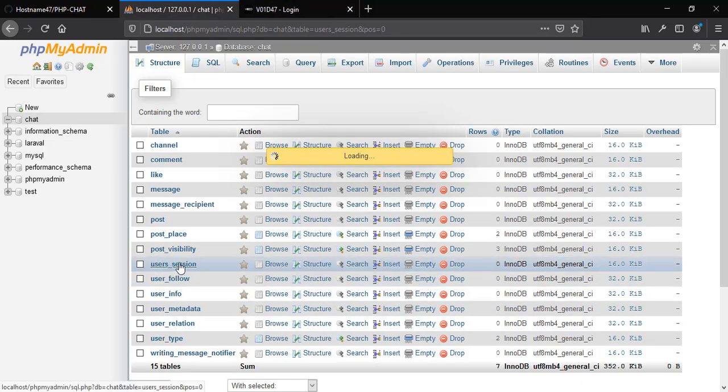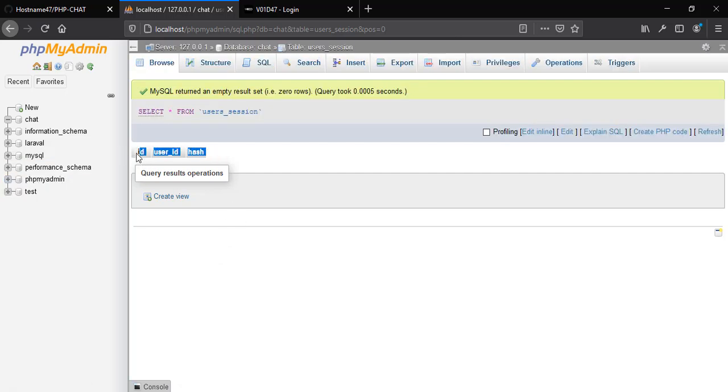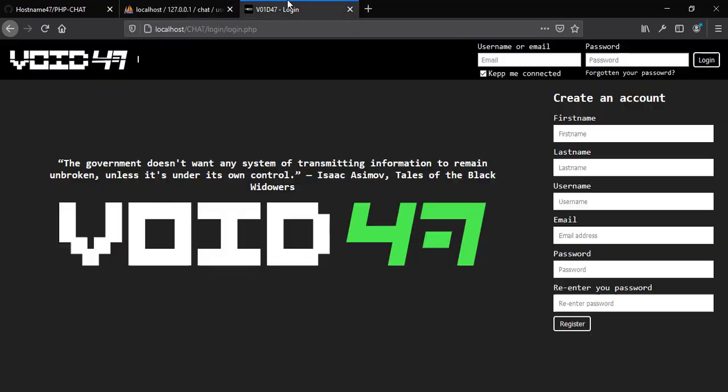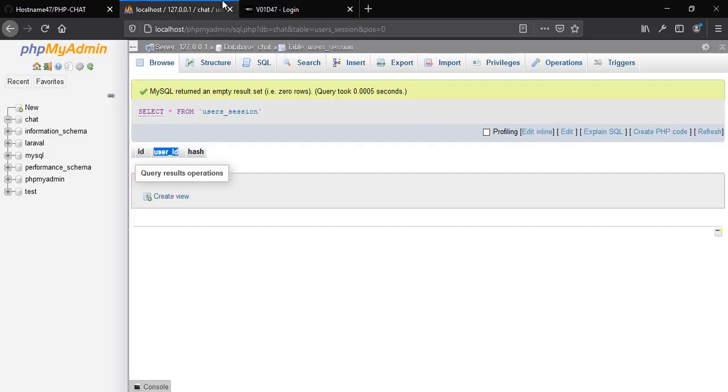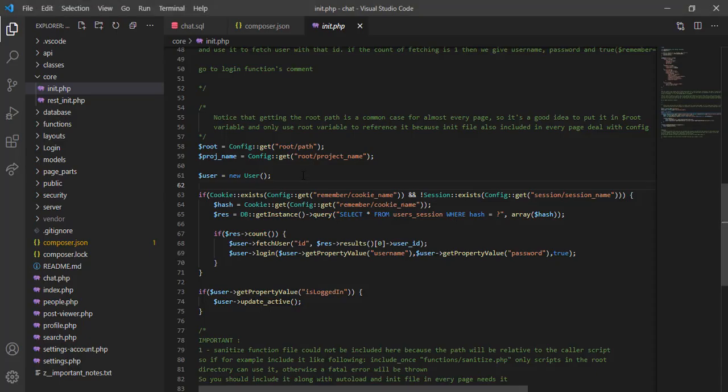Let's open this table, and as you can see we have 3 columns here, which are the ID, the user ID, which is the user who checked this remember me, and this is the hash. So we generate a hash and store it into the database, and at the same time we store it as a cookie on the user machine.